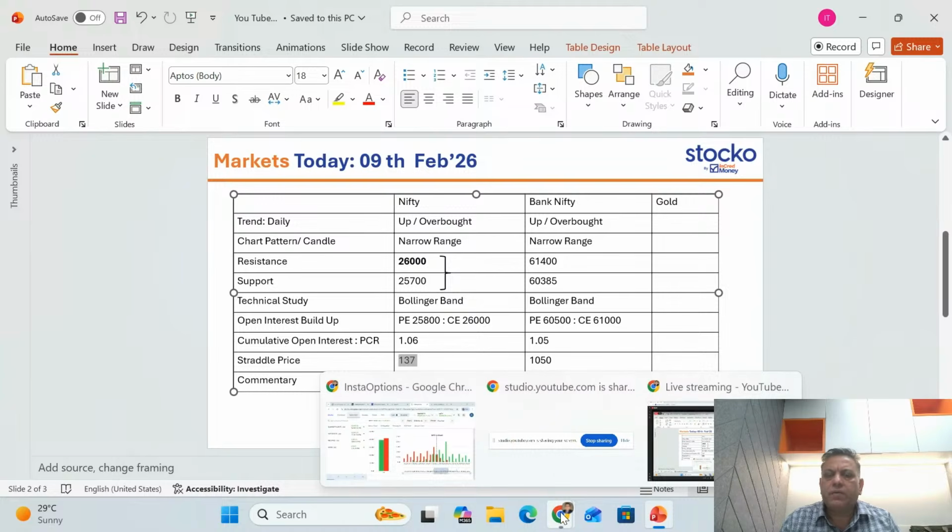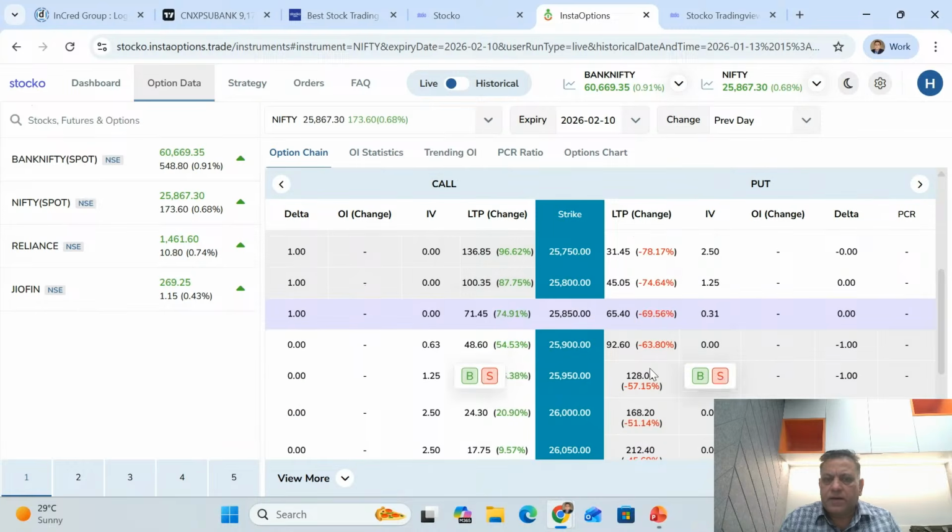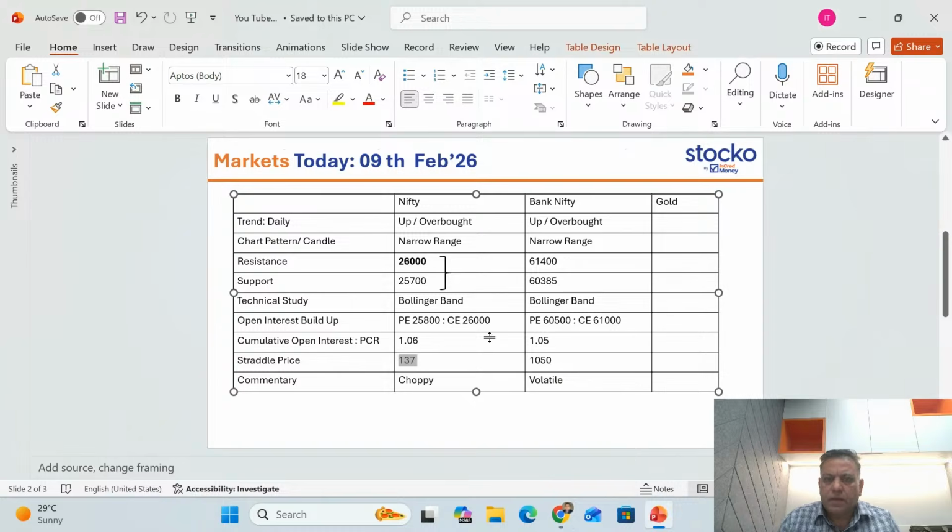If you're asking how we come to the straddle price, the calculation part of it, you don't have to calculate. Go to the option chain. Straddle price means the premium in ATM call and ATM put make the total. So here ATM is 25,850, total is 71 plus 65. That's from where we got the figure. So that's what again is showing a narrow range. Let's see which side it breaks based on the OI buildup. So keep a watch on those levels.